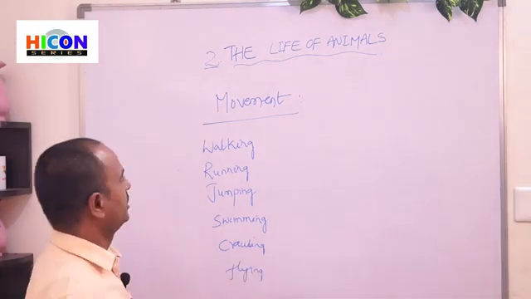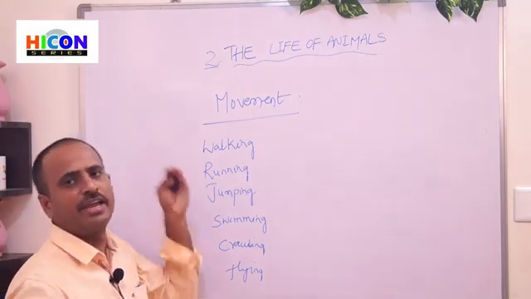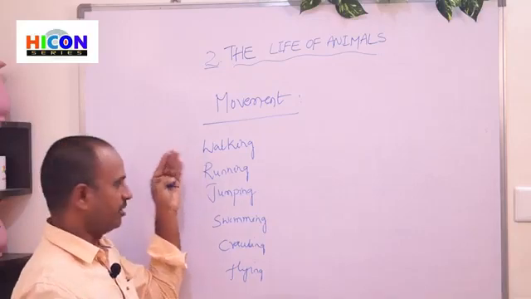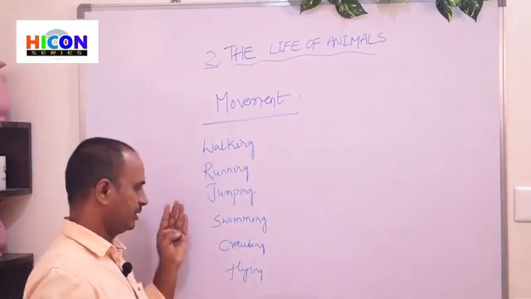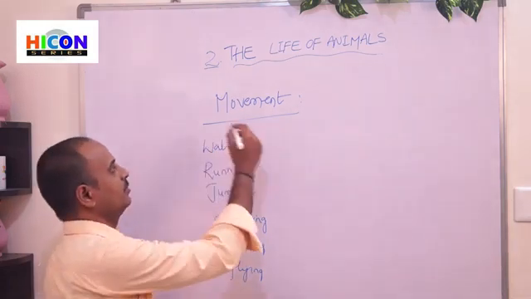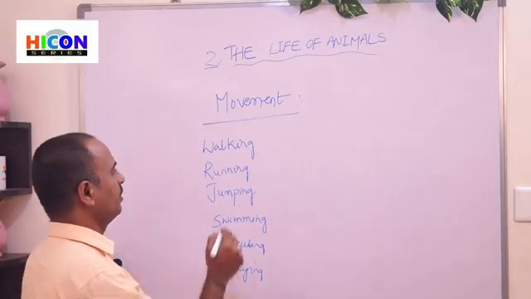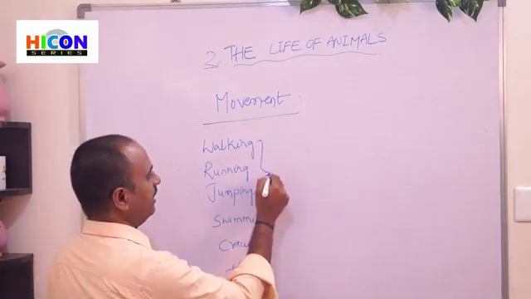So children, these are some movements which we can observe in different animals. So the walking, running, jumping, swimming, crawling, and flying. So these are some movements in the animals. So for example, walking, running, and jumping.